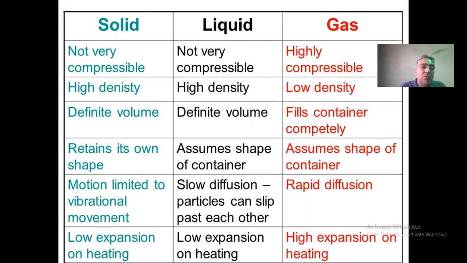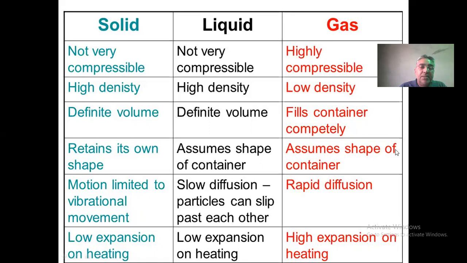Solids are not very compressible, liquids are also not very compressible, and gases are highly compressible. Solids have high density, liquids also have high density, and gases have low density. Solids have definite volume, liquids have definite volume, but gas fills the container completely.